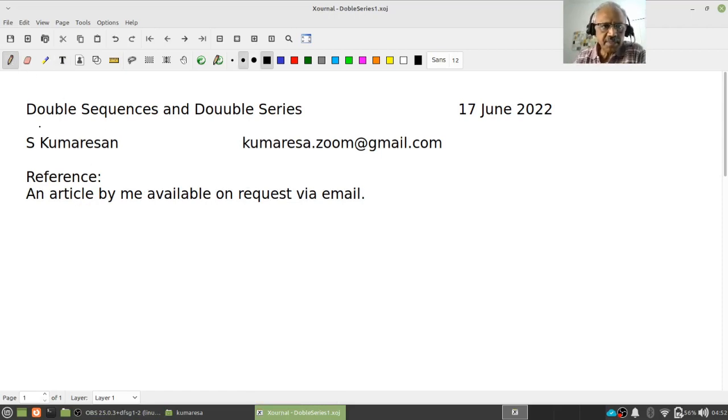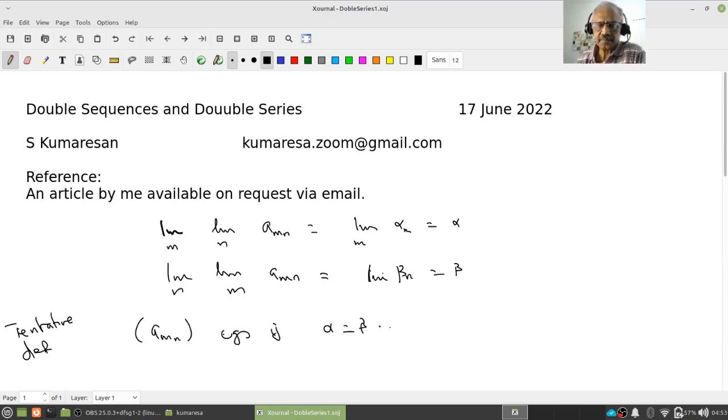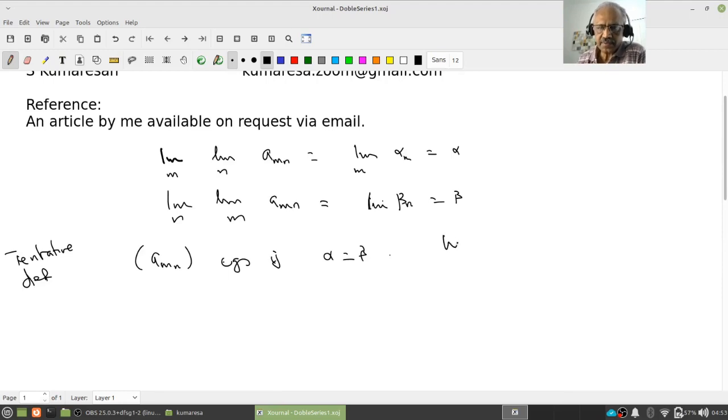So a tentative definition we said: if the limit over m of a_mn equals alpha_m and the limit of alpha_m equals alpha, and similarly the limit over n of the limit over m of a_mn equals beta_n and the limit of beta_n equals beta, then we said a tentative definition: the sequence converges if alpha equals beta. This we say is a wrong definition.